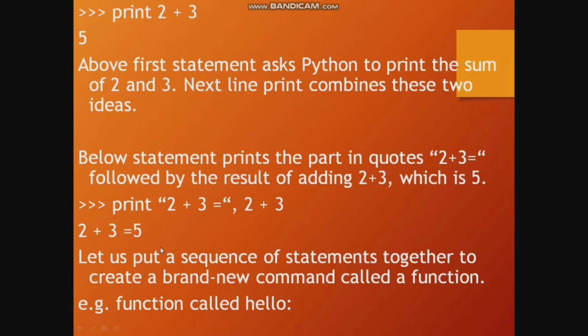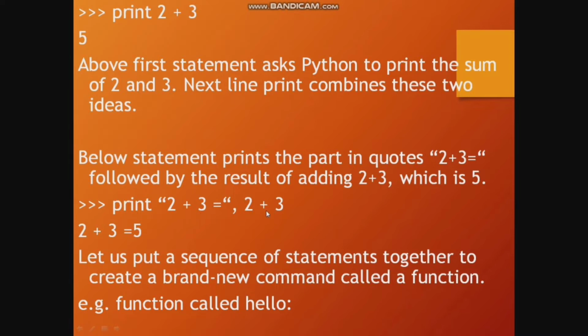Second program: print 2 plus 3. Then we get 5. Above, the first statement asks Python to print the sum of 2 and 3. Next, the print statement combines these two ideas. The statement below prints the part in quotes, 2 plus 3 is equal to, followed by the result of adding 2 plus 3, which is 5.